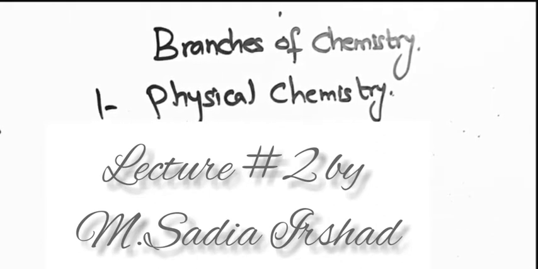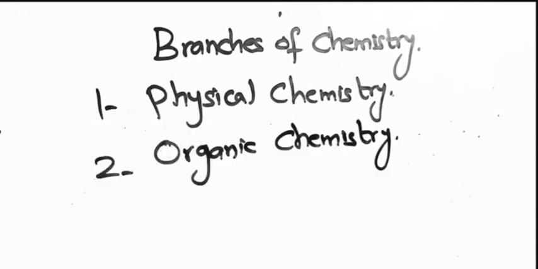Our next branch is organic chemistry. Organic chemistry is a branch of chemistry in which we will study organic compounds, hydrocarbons, and their derivatives. Organic compounds are the covalent compounds of carbon. Hydrocarbons are the compounds which have carbon and hydrogen, and derivatives means the compounds which are formed from hydrocarbons with the addition of any other element. So derivatives are the compounds which have hydrogen, carbon, and any other element.